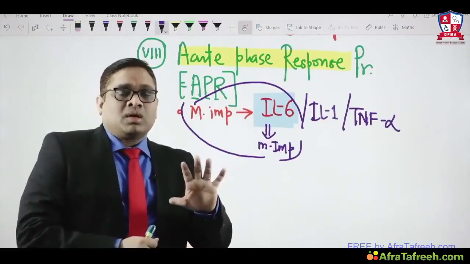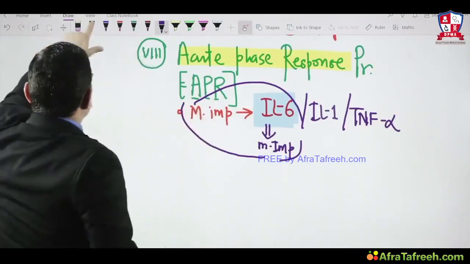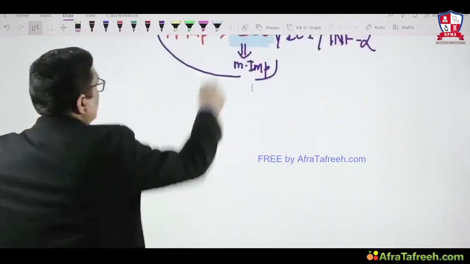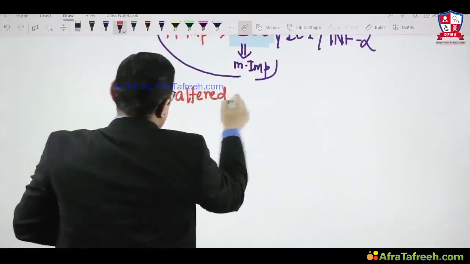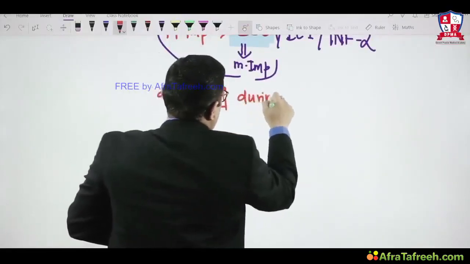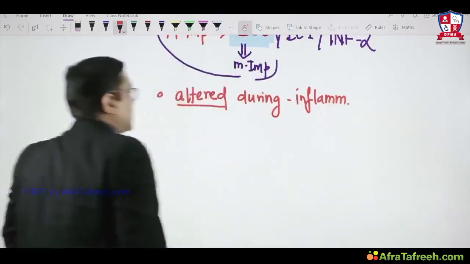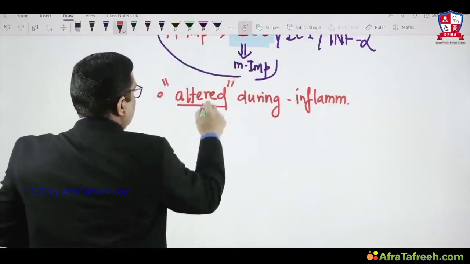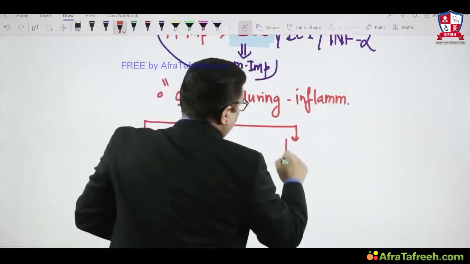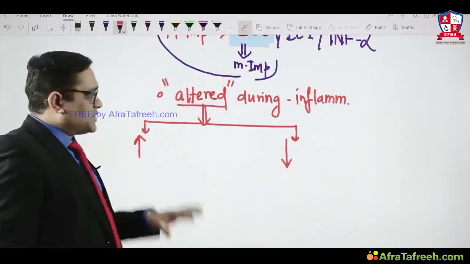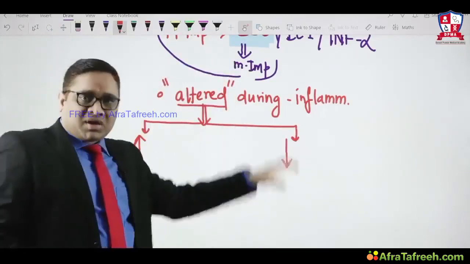The answer is no. Acute phase response protein is altered during inflammation. What is the meaning of altered? Altered means it can be increased also, or it can be decreased also. So these are two possibilities.